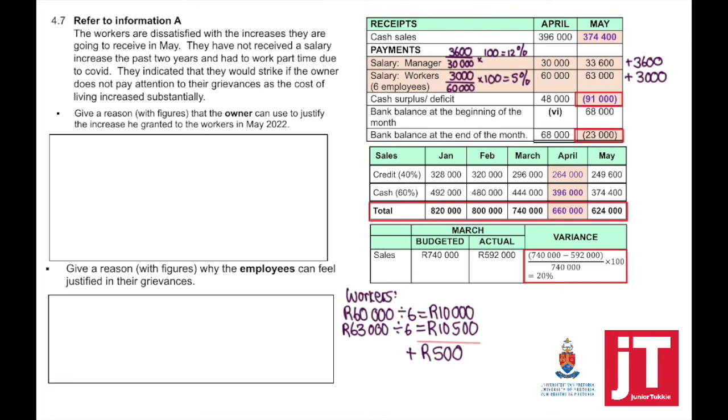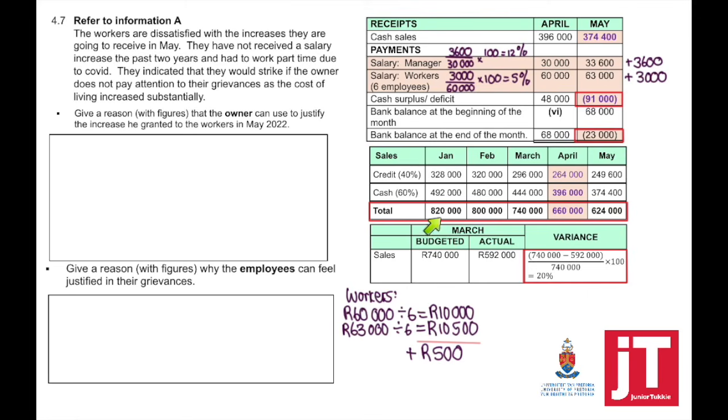But if we look now at everything else and what is happening, the business expects a cash deficit of 91,000 in May. Remember, this is what we calculated earlier. The bank balance at the end of the month is negative 23,000. So they went from having money in their account to having no money and actually owing the bank money. This is what they expect is going to happen.